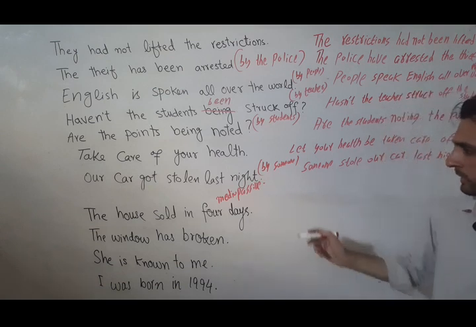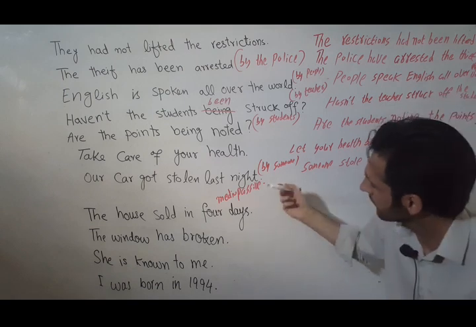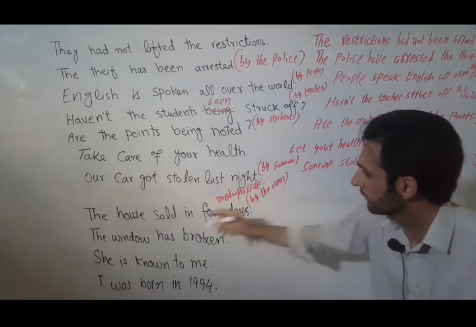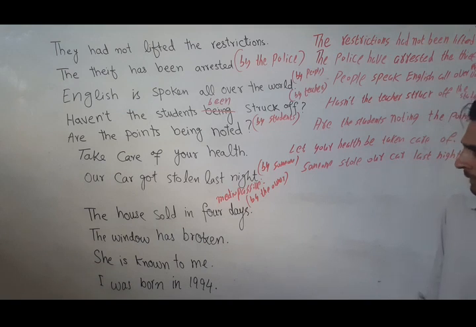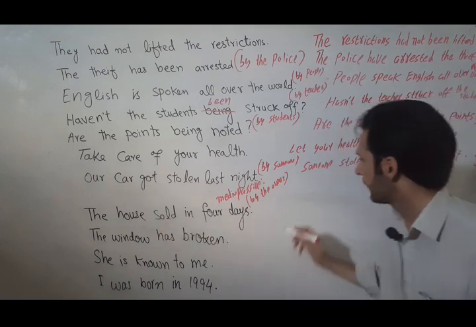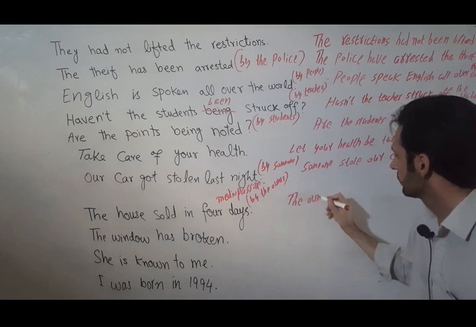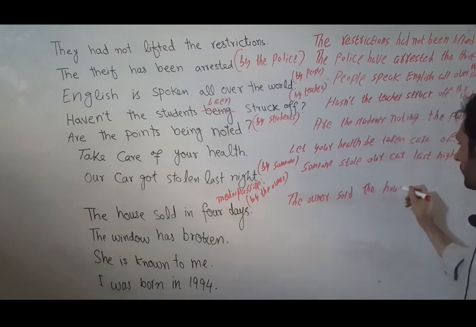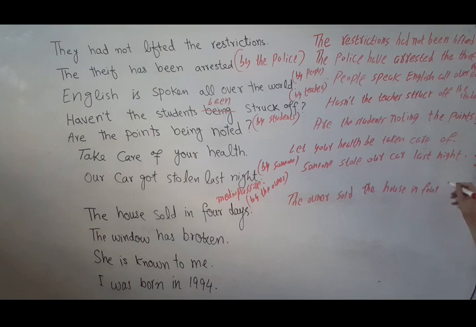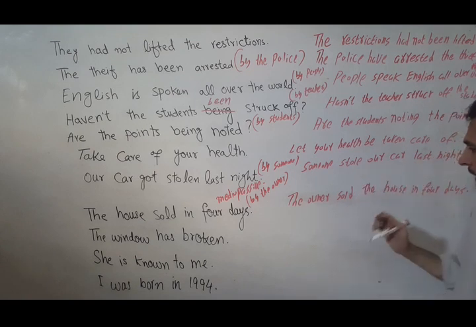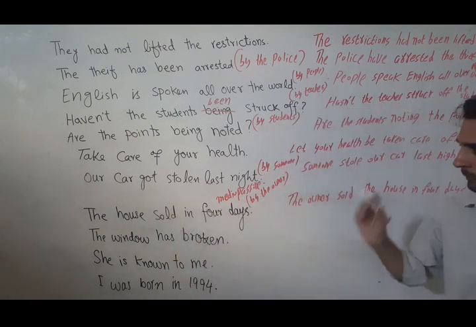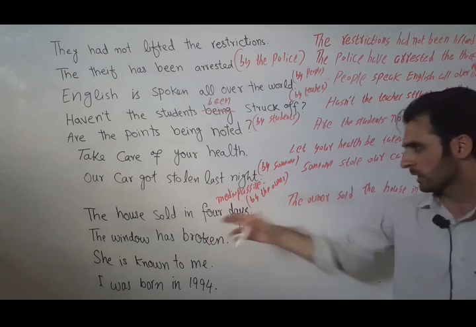Other rules are the same for changing. We can say, "The house sold in 4 days", we can consider "by the owner". So with the second form of the verb, we can say, "The owner sold the house in 4 days." You can see here now the subject is active, performing an action, and we have the second form of the verb, but here we don't have any form of be. This is because this is one of the structures of mediopassive.